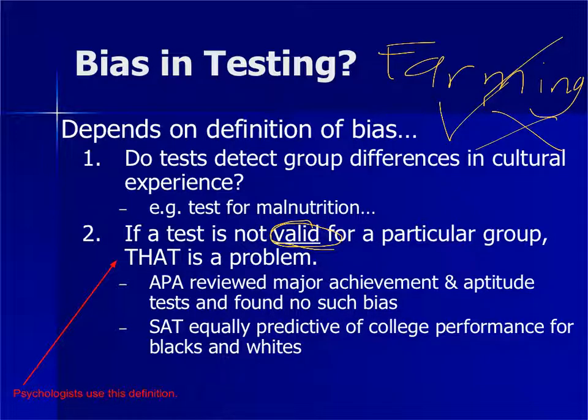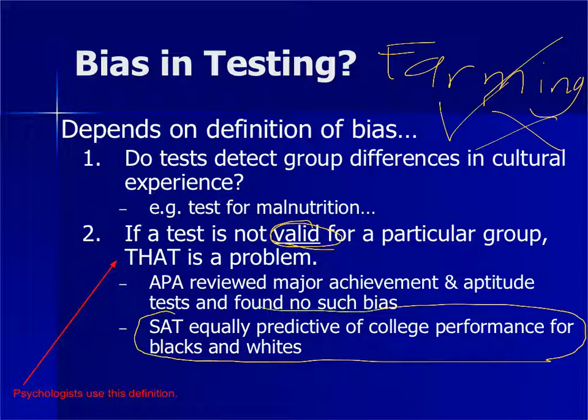The SAT, the SATs that we take, that we know all too well at this point in our lives, has been shown to have equal predictive validity for both black students and white students. Now, that doesn't mean that black and white students perform equally well. Unfortunately, there still is a discrepancy in results, but that discrepancy we would not attribute to the test being biased. That discrepancy we might attribute to some other societal or cultural biases.